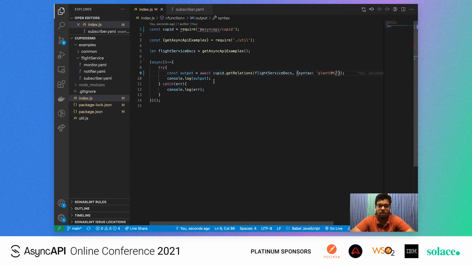We are also supporting Reactflow syntax.